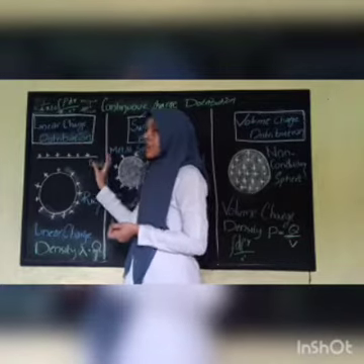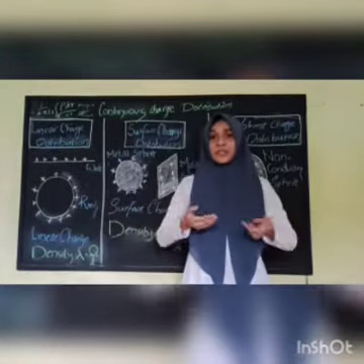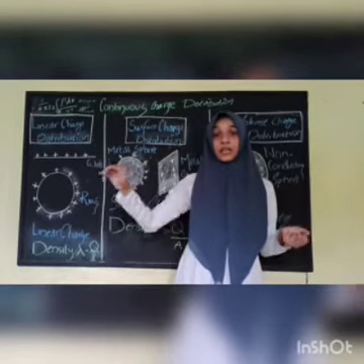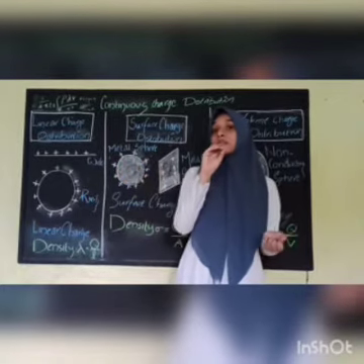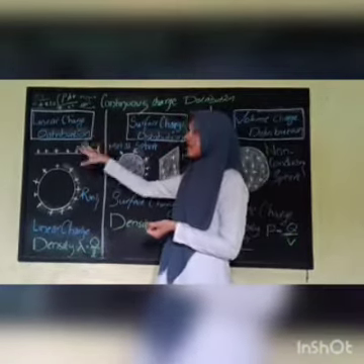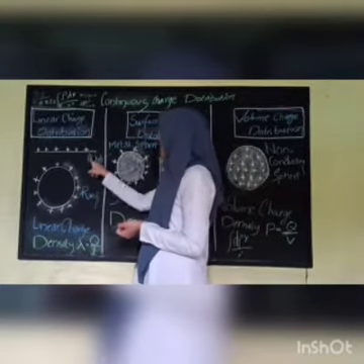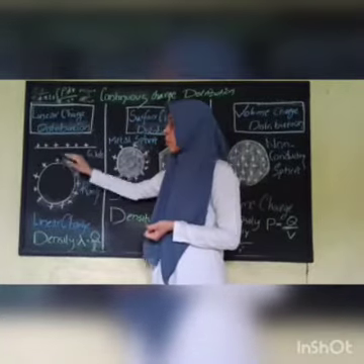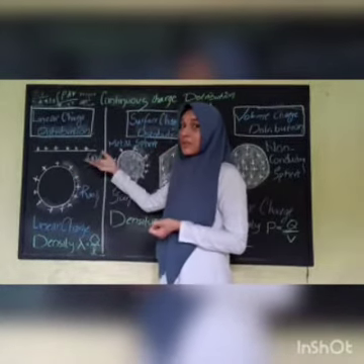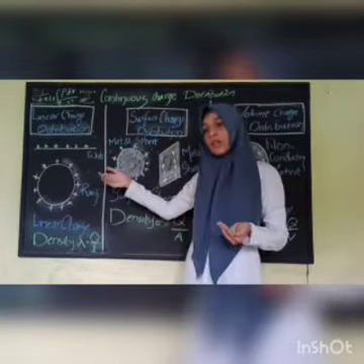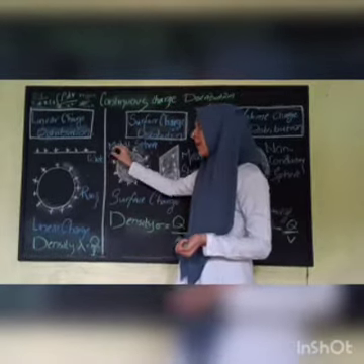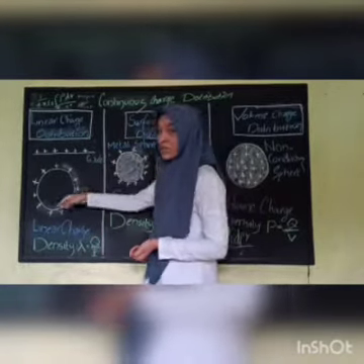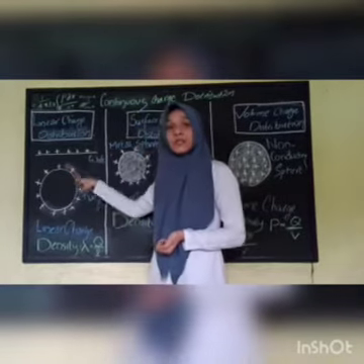Linear charge distribution simply means that, as I said, there will be so many charges, right? So if these charges are passing through a line, it is passing linearly. And if it is passing through a given line, we call it linear charge distribution. For example, if you're taking a metal wire and a metal ring, both are charged, okay? After charging, we can observe that in this wire, the charges will be passing through the line. And in this ring also, the charges will be passing through a line. That means the charges will pass through the circumference of the ring.